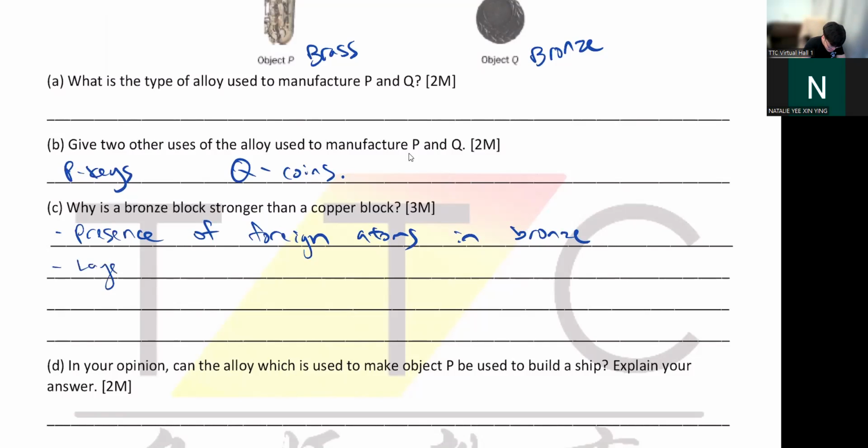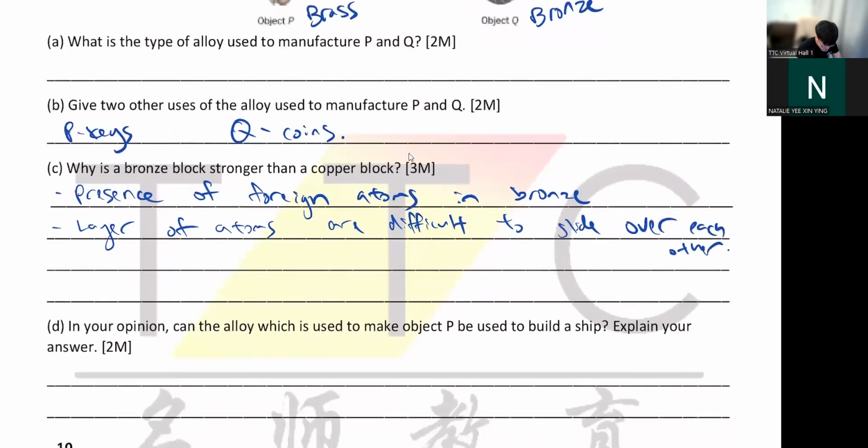So layers of atoms are difficult to slide over each other. Okay, it's very hard for you to slide, which makes them harder. Okay, so you get a point lah, huh? I don't want to write very long answers lah, huh? So this is 3 marks here.